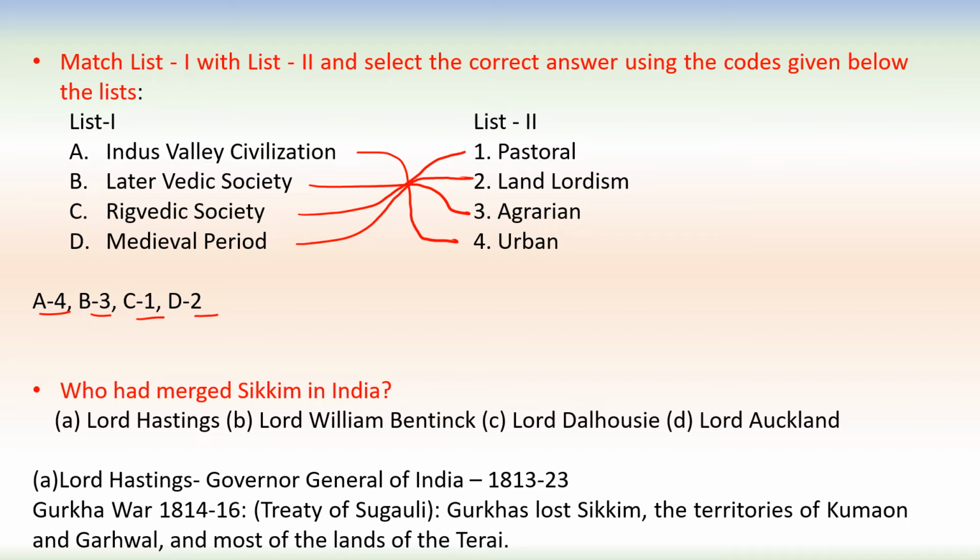Next question. Who had merged Sikkim in India? So it was Lord Hastings. Lord Hastings merged Sikkim in India. Lord Hastings was Governor General of India during 1813 to 23, and Gurkha War was fought during 1814 to 1816, and thereafter Treaty of Sugauli happened and Gurkhas lost Sikkim, the territory of Kumaon and Garhwal, and most of the land of the Terai. So Gurkhas lost all these to British India.